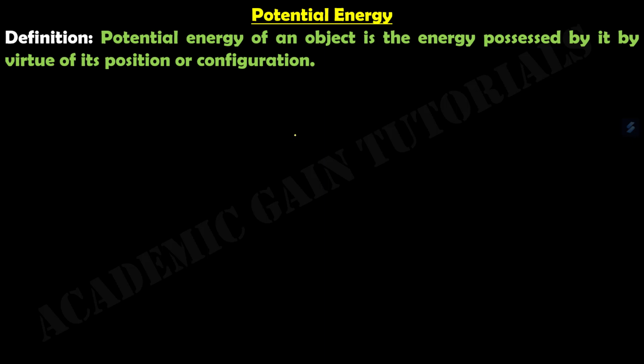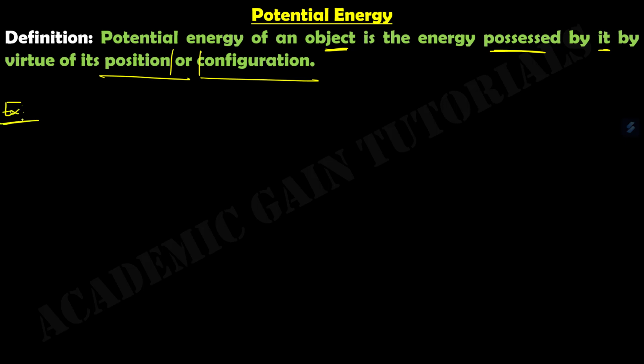The formal definition of potential energy is: the potential energy of an object is the energy possessed by it by virtue of its position or configuration. So this is the main point: position or configuration. Let us take an example to understand position and configuration.